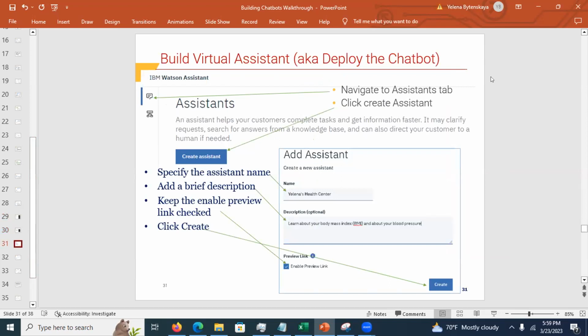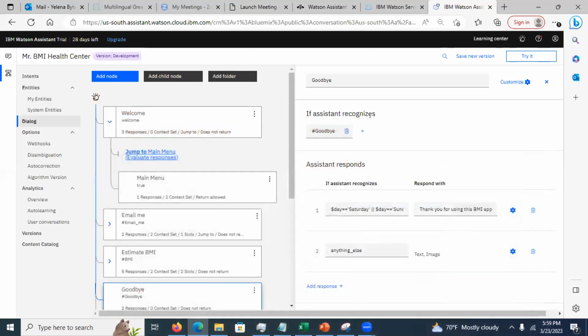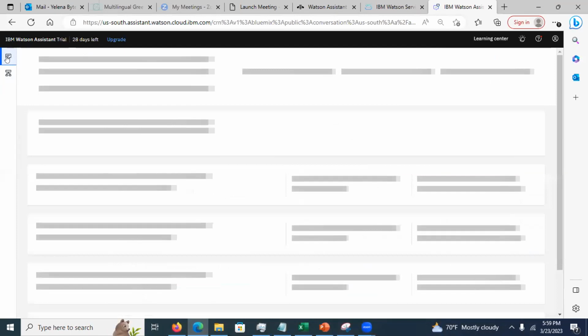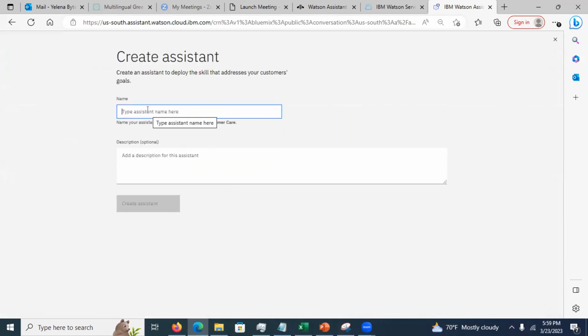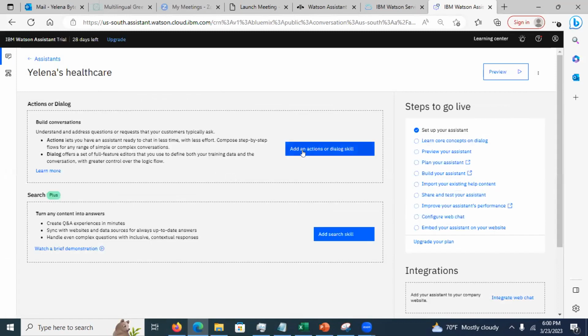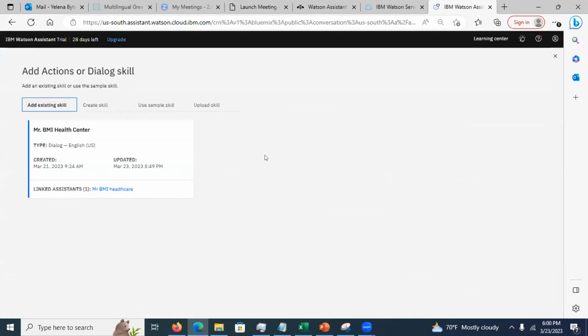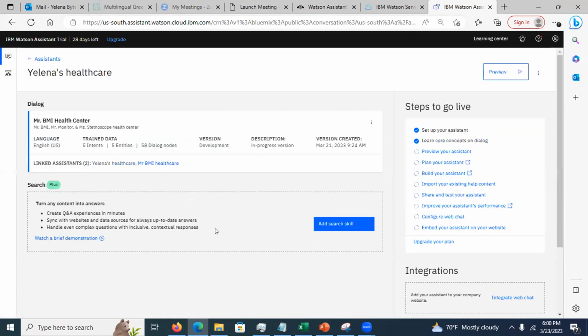Then you're going to build a virtual assistant. How do you do it? Let me walk you through it. You go in here. I already built one, but let's build another one. I'm going to click create assistant and type Yelena's healthcare. Then I create the assistant. Now I need to add the dialogue skill. So this is my dialogue skill.